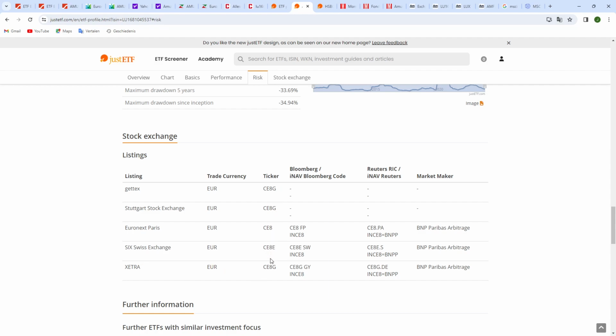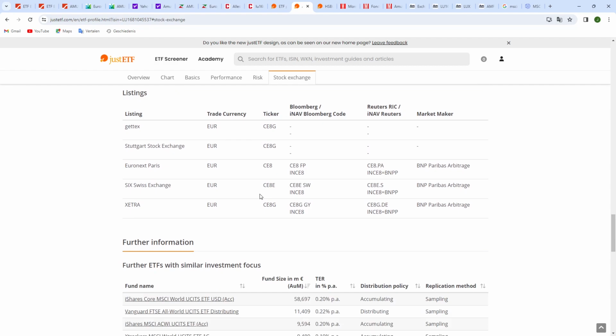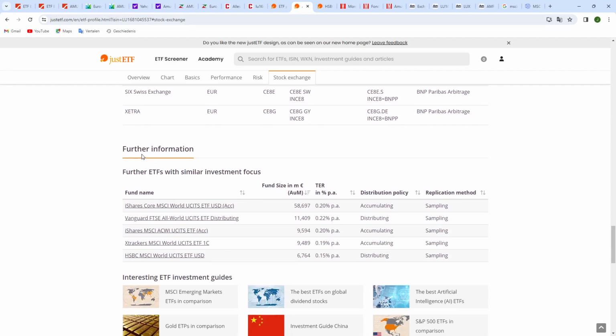And here you can see the tickers. So Euronext, it's not given the FP or the PA immediately after the ticker, but you can look it up then in Bloomberg or Reuters as well. And it is the G, just like on Xetra and the Stuttgart Stock Exchange, but for the Swiss Stock Exchange, it's the E. And another thing that's really important is that you have further information, and there you have similar investments.